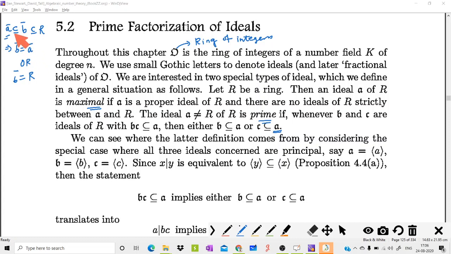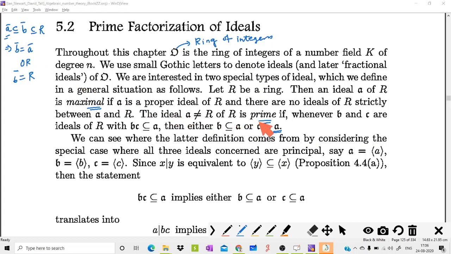That means there is no ideal which properly contains A and is properly contained in R. So therefore this A is maximal. This is the definition for maximal ideal. You might have seen this definition in your abstract algebra course in second semester.